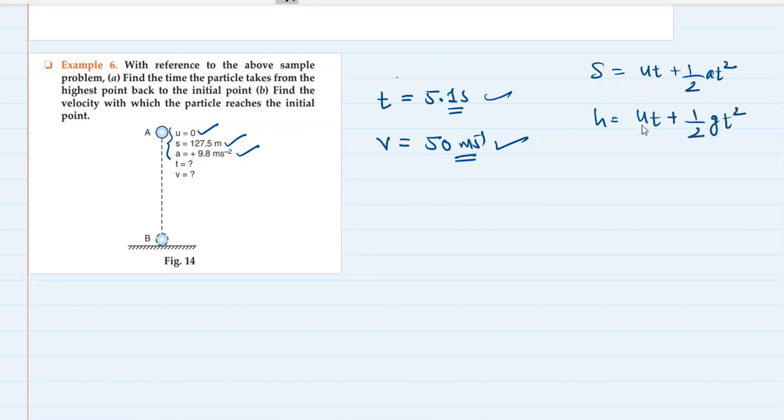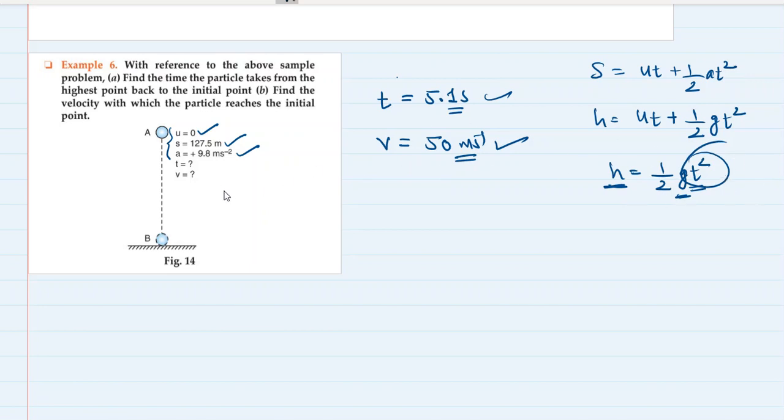Now U is 0, so the whole thing is going to become 0. So H is equal to half GT square. Now this is going to be the height. So here we put the value of G, here we put the value of time, and we get the height. Okay, so height comes out to be, I'm sorry, we have the height already and we have the value of G already. We have to find the time, so we can find it with the same equation.